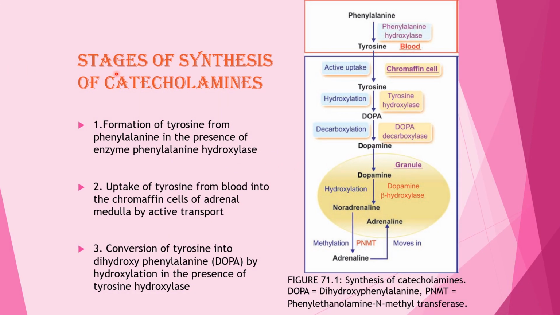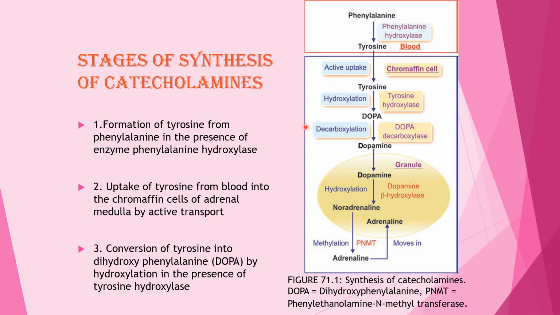So, stages of the synthesis of catecholamines. First of all, formation of tyrosine from phenylalanine in the presence of phenylalanine hydroxylase. Then the second step is uptake of tyrosine from the blood into the chromaffin cells of the adrenal medulla by active transport.